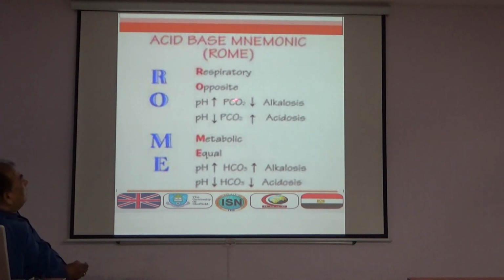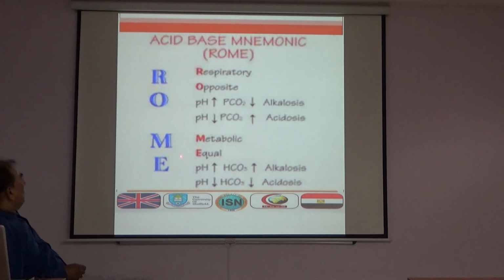Increased pH is alkalosis, and the partial pressure of carbon dioxide decreases. When pH decreases, carbon dioxide increases. So that is the opposite relation of pH and carbon dioxide. pH increases, carbon dioxide decreases. pH decreases, carbon dioxide increases.